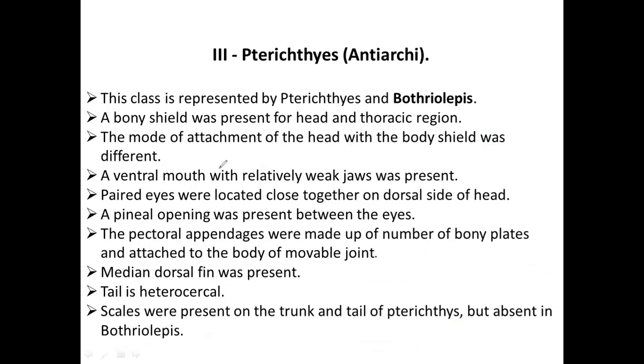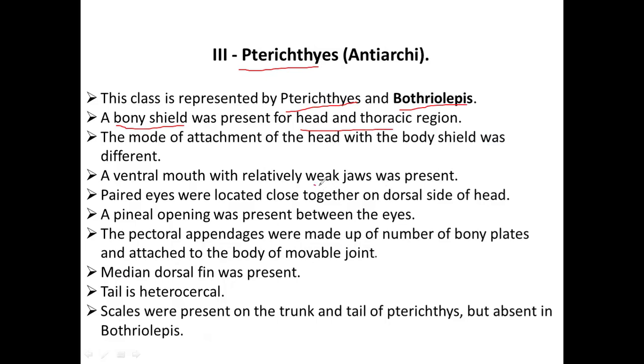Then coming to your third class, that is Pterichthys. It is also called Antiarchi. So this class is represented by Pterichthys and Bothriolepis. And coming to the protection, the head and thoracic region are protected by the bony shield. And coming to the head attachment, I mean the bony shield's attachment with the head was completely different. If you compare with Coccosteus, it is completely different.